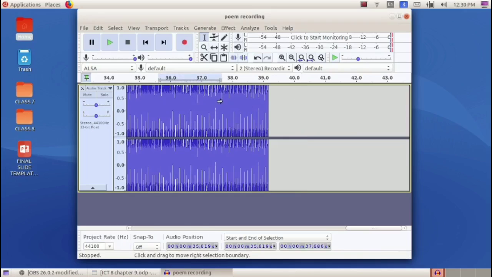Then we can either cut this and paste it somewhere else, or if we want a copy of this portion, we can copy it and paste it somewhere else. For that we can use the cut, copy and paste tools here in the toolbar. Either we can use these buttons or we can use the shortcut keys in the keyboard, that is Ctrl plus X for cutting, Ctrl plus C for copying, Ctrl plus V for pasting.